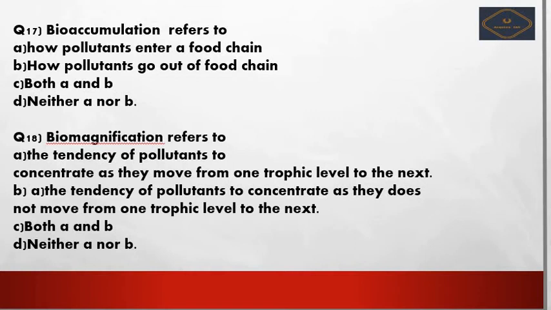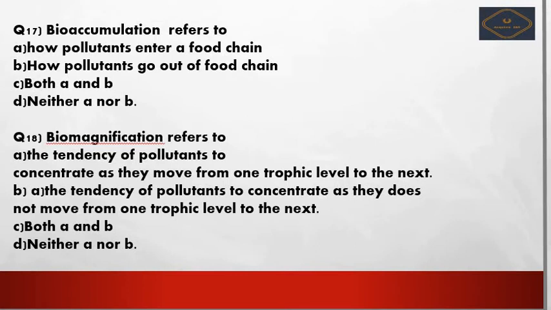The term bioaccumulation refers to, option number A, how pollutants enter a food chain, option number B, how pollutants go out of a food chain, option number C, both A and B, and option number D, neither A nor B, right? So here option number A is the correct answer. How pollutants enter a food chain, that is bioaccumulation. Here you can easily break the term into two halves, that is bio and accumulation. Then you can easily get the answer. I hope there is nothing much tough in this question.